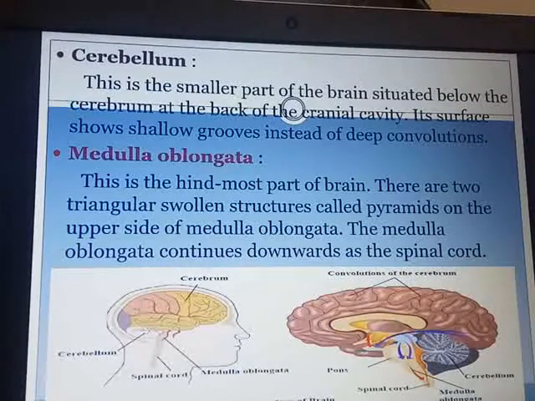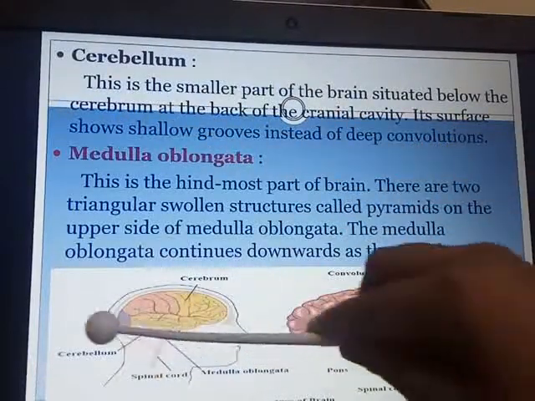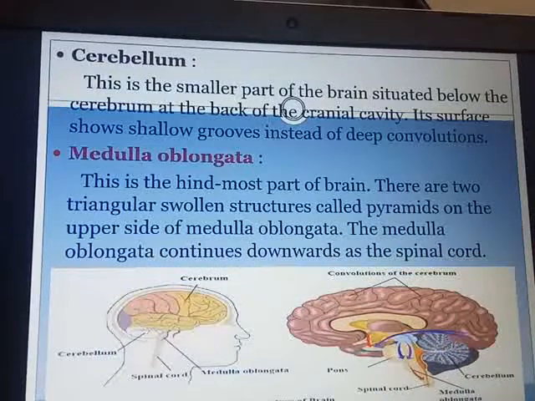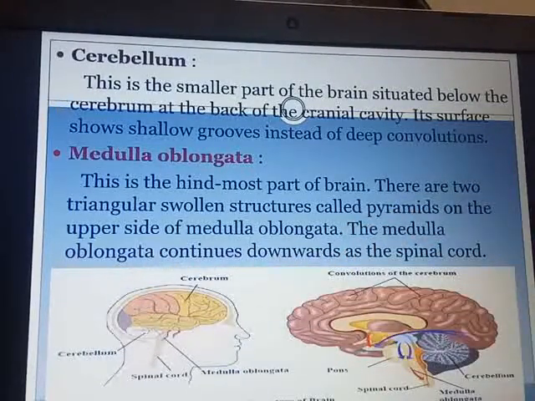Next is the cerebellum. This is the smaller part of the brain, situated below the cerebrum. You can see this cerebellum right below the cerebrum at the back of the cranial cavity. Its surface shows shallow grooves instead of deep convolutions.